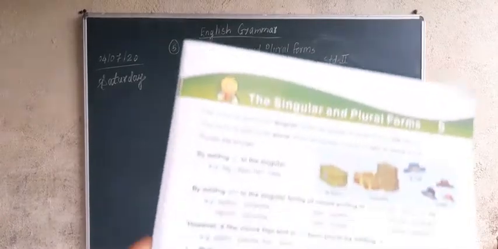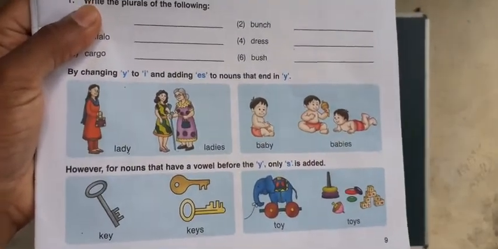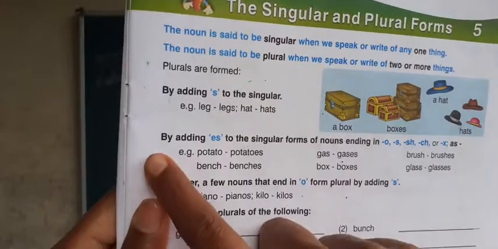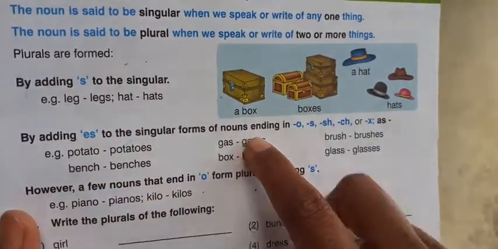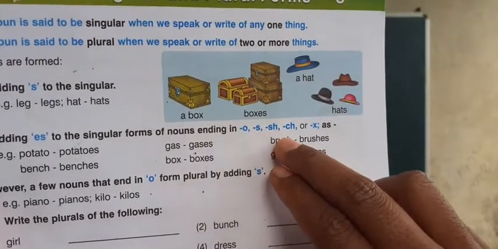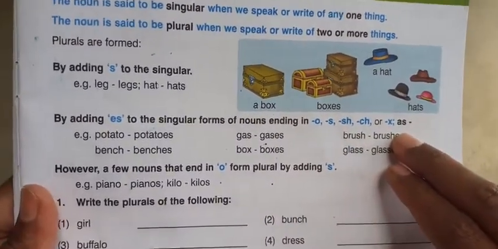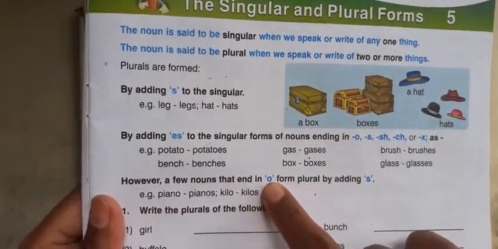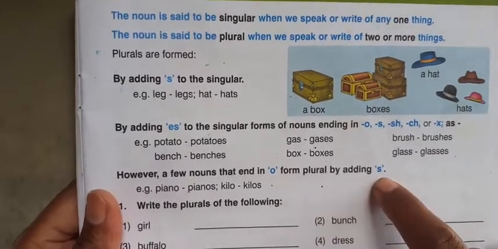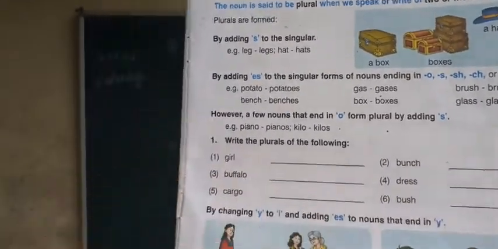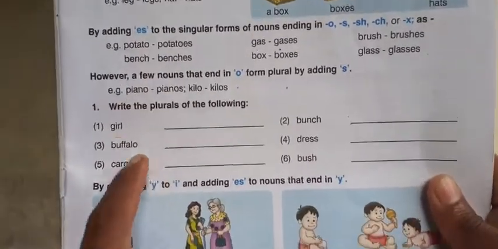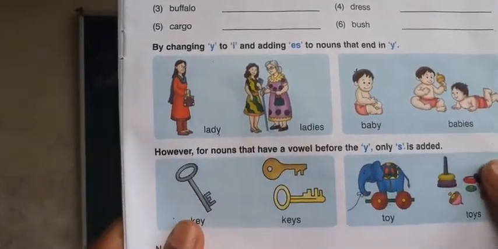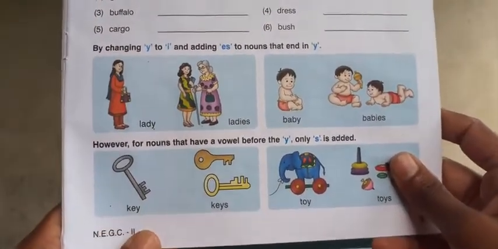See here. Just now I have explained you. First one is by adding s to the singular. Second one is by adding es to the singular form of nouns ending in o, s, sh, ch and x. Correct? That was the second rule. Then third one, however, there are some words which end in o and form plural by adding normal s, like piano, kilo, photo, photos. And yesterday we did this question, write the plurals of the following words. And today we are going to study these 2 types.